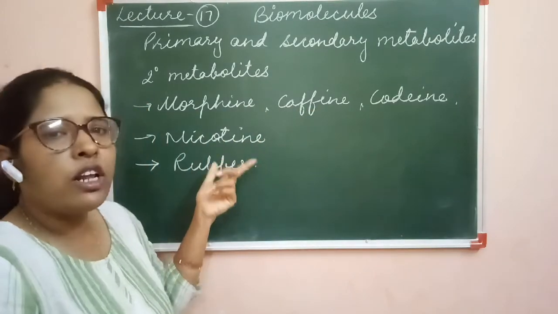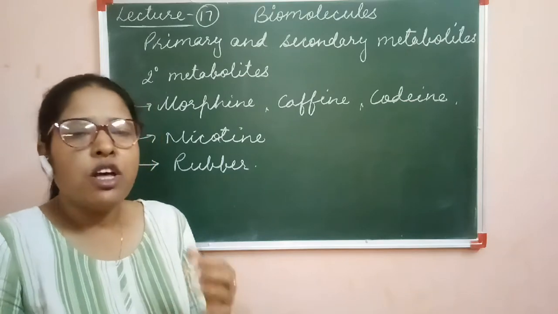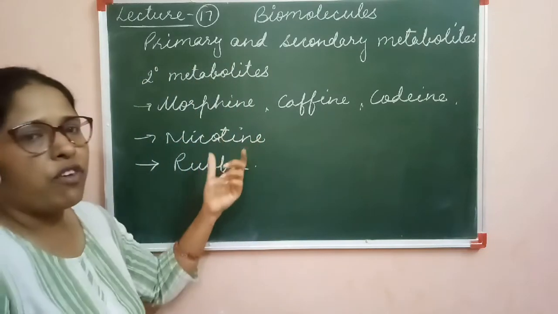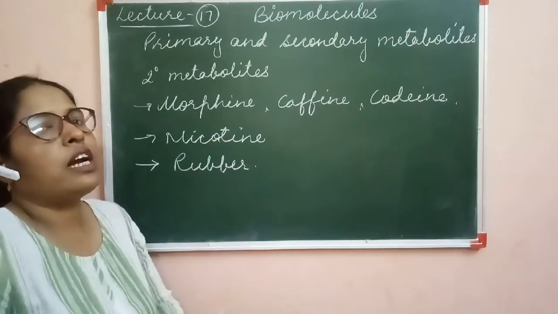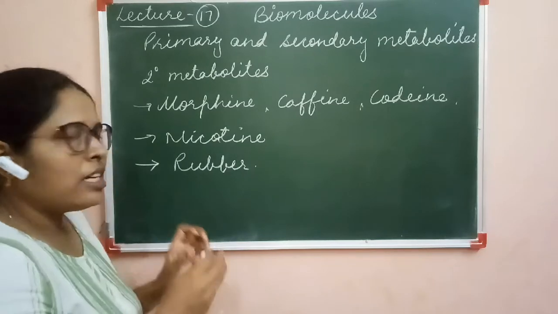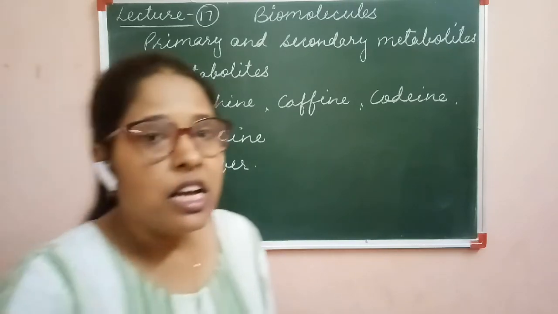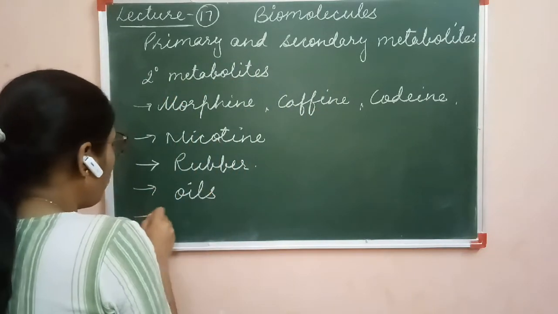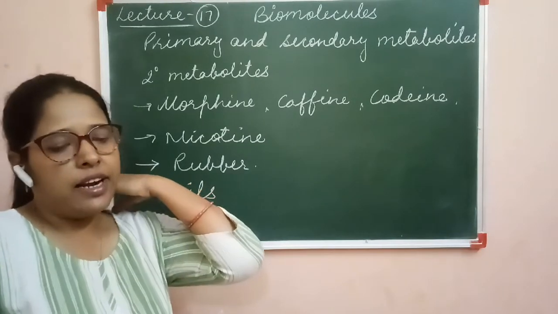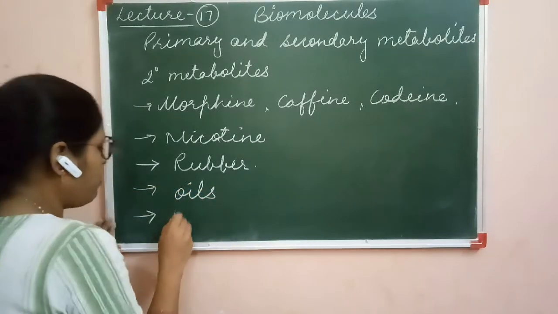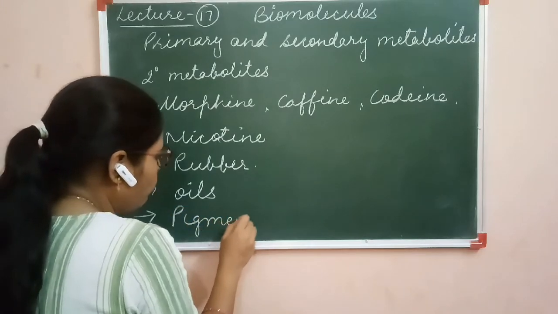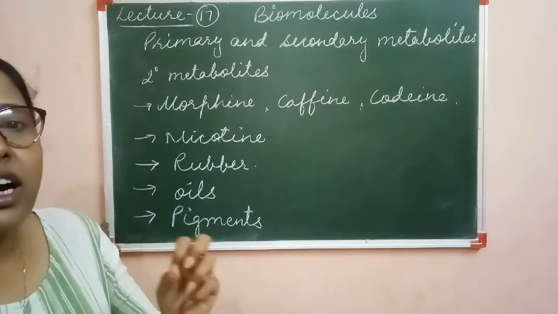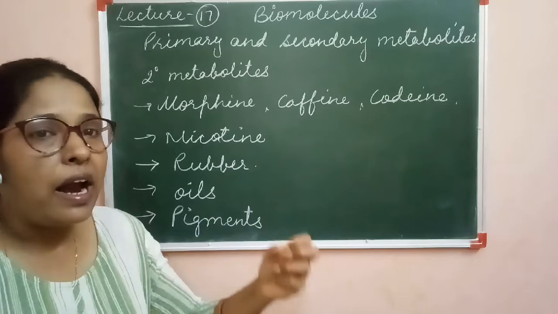Caffeine, codeine, morphine, nicotine, all of these things are useful for us. We use these things as narcotic substances. These are useful for us, but what is their use for that plant? Clear? So that specific function is not clarified. Some types of oils are also there. These oils may also be secondary metabolites. Some pigments are also there. We know the pigments, which are the colored plastids in the plant, which provide color to the different parts of the plant.